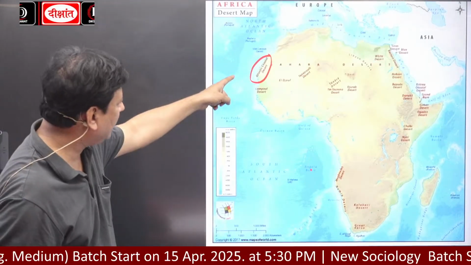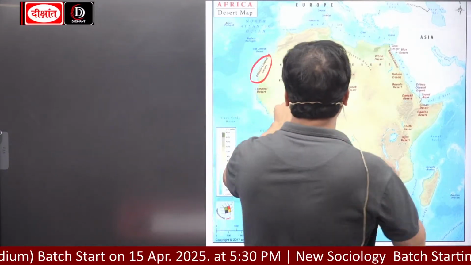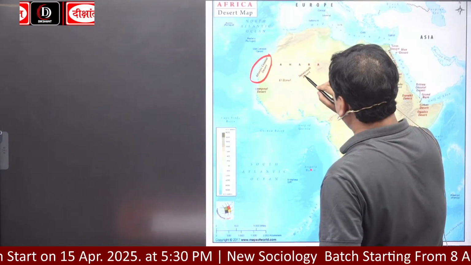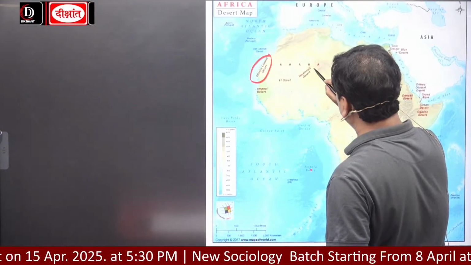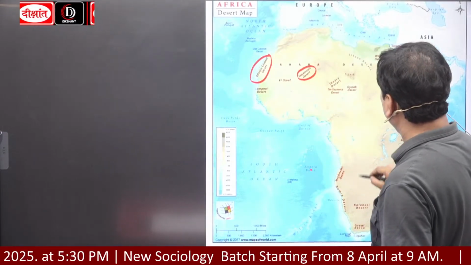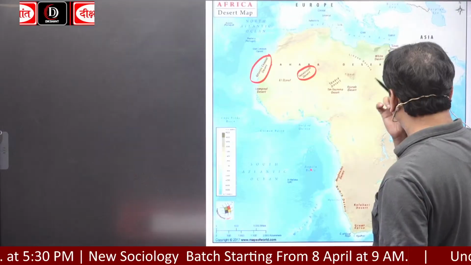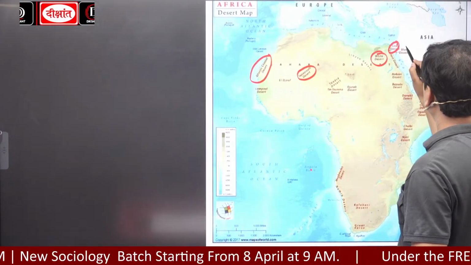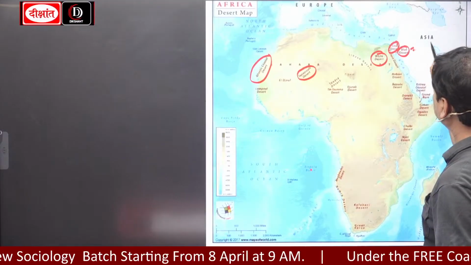Now here is the Tanezrouft desert. White desert is here, Sinai desert is here, blue desert. These are very important deserts.